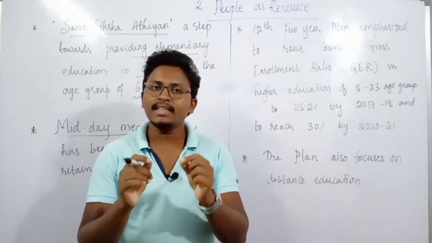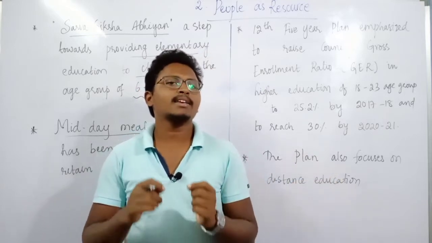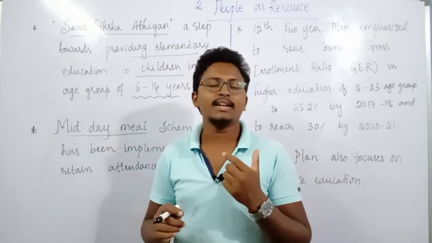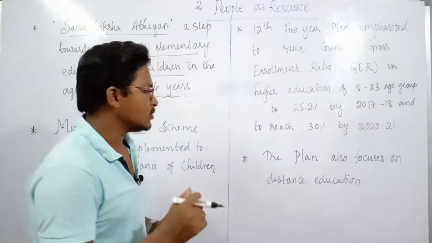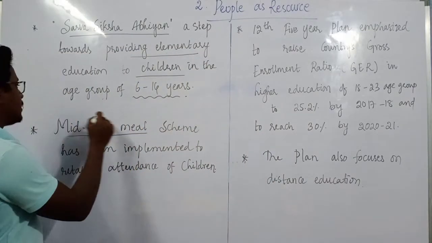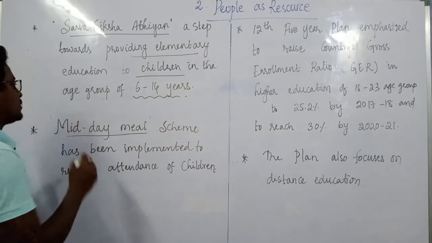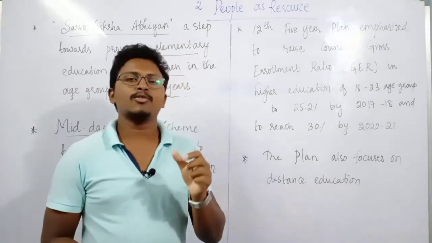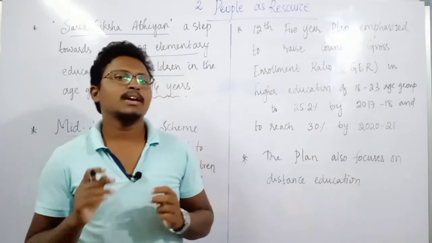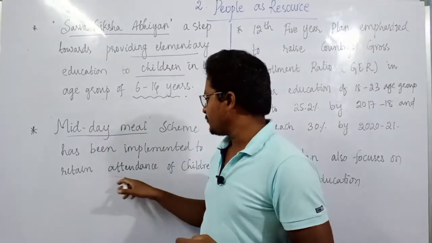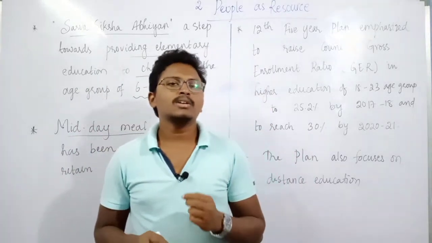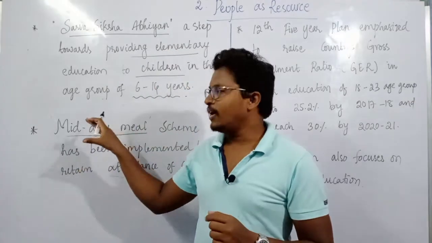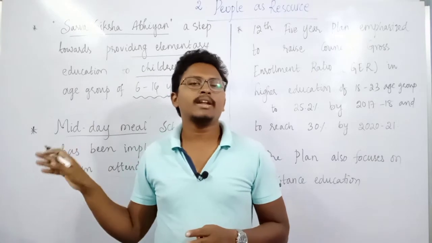Therefore, to retain students in school, to encourage them to study even in the afternoon, and to improve the attendance ratio in schools, the government has started the midday meal scheme. If the government can provide food to the children in the afternoon, at least attendance will improve in the schools. That is one of the main reasons why the government started this midday meal scheme.